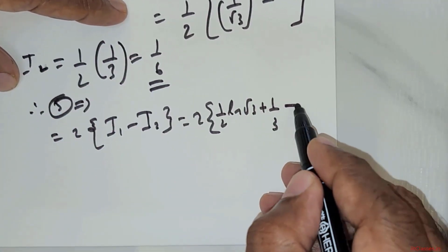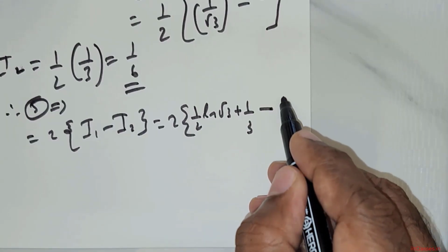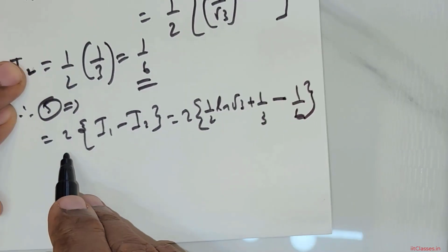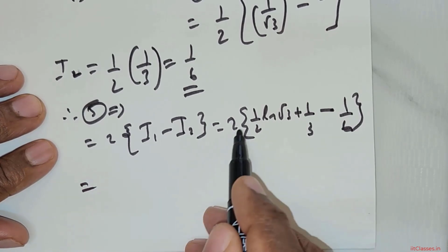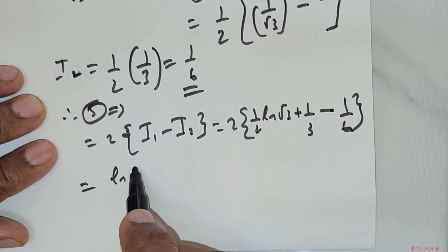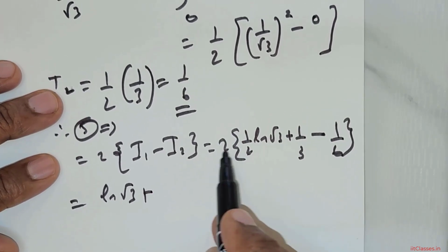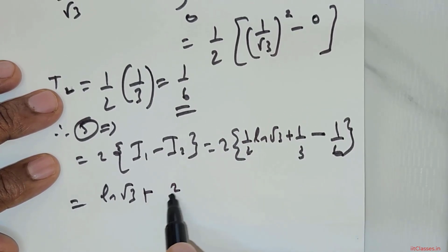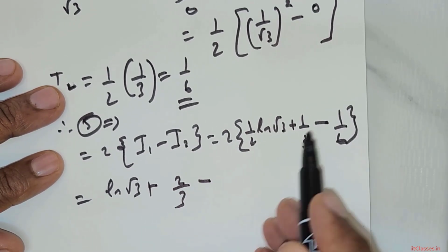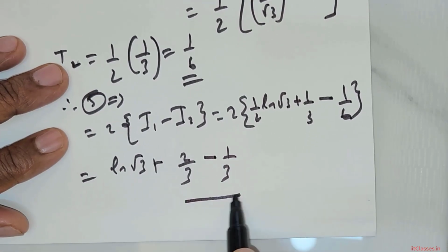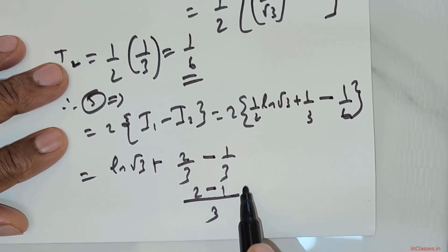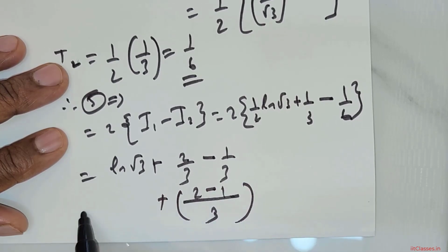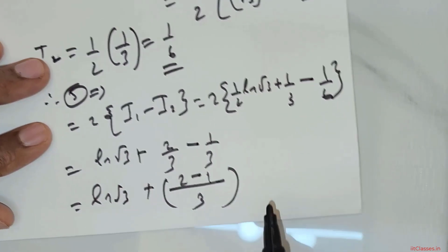This is my I1, followed by my I2, which is 1 over 6. All of them have got a pre-multiple of 2 there. So if 2 goes inside, 2 and 2 get cancelled, you get ln root 3, minus 2 over 3 and plus 1 over 3, isn't it? I take 3 as the LCM for this. This will give me 2 minus 1. Of course, you don't have to do anything for this. This is just ln root 3.